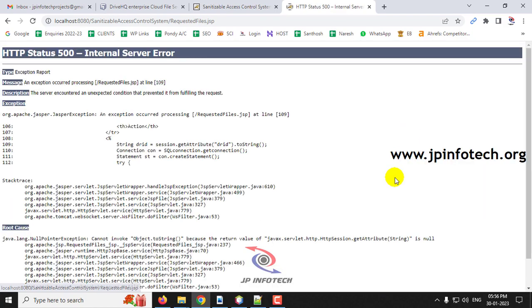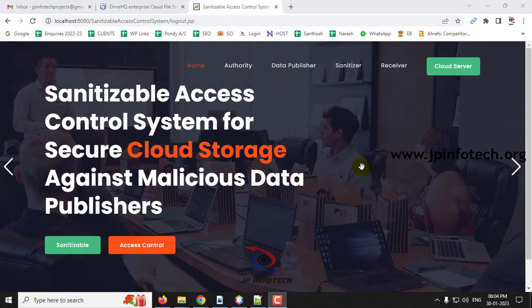And now if you go to the requested file, there was an error showing, because the session was not closed. I was using different tabs and I had not logged out the receiver. So don't use different tabs, just open in a single tab and you can use it, and log out from the receiver. And then now let me log in.